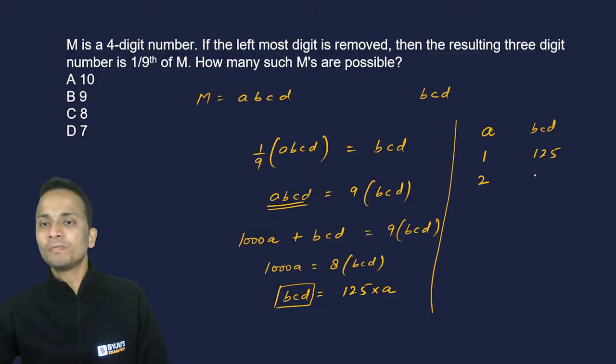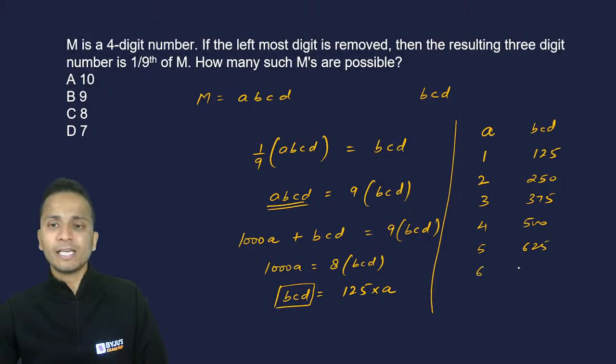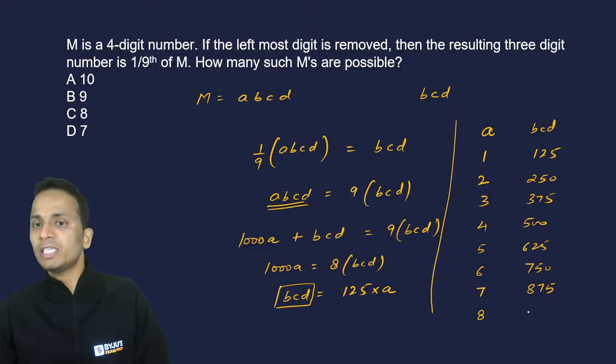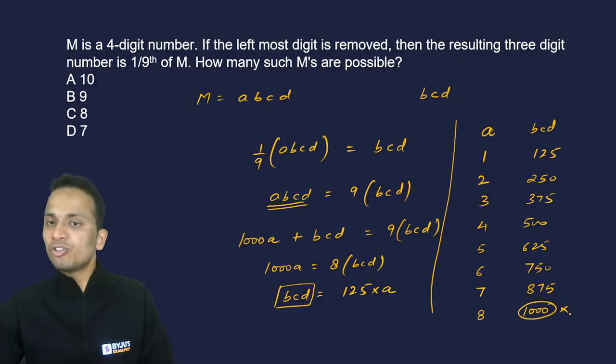If A is 2, this 3-digit number will be 250, so the number will be 2250. If A is 3, it will be 375. If A is 4, it will be 500. If A is 5, it will be 625. If A is 6, it will be 750. If A is 7, the number will be 875. But if A is 8, the number will be 1000, which is not a 3-digit number.